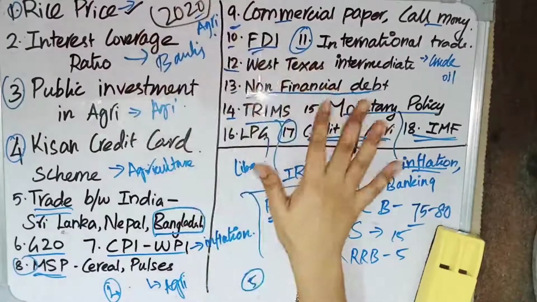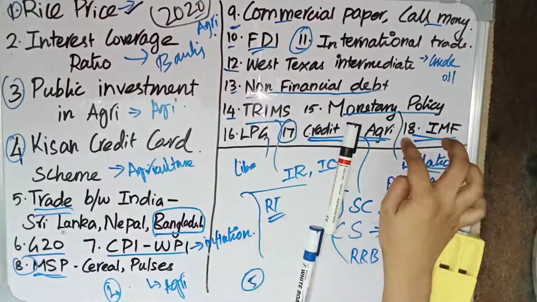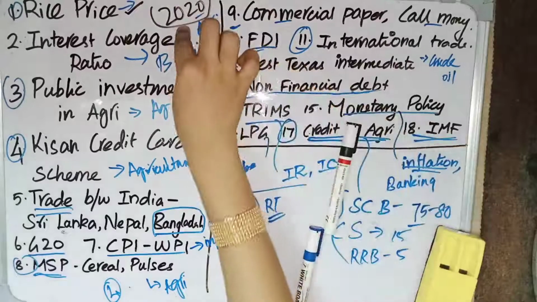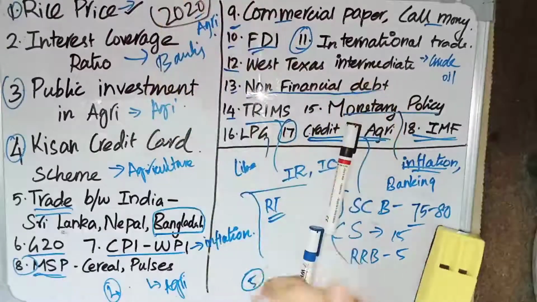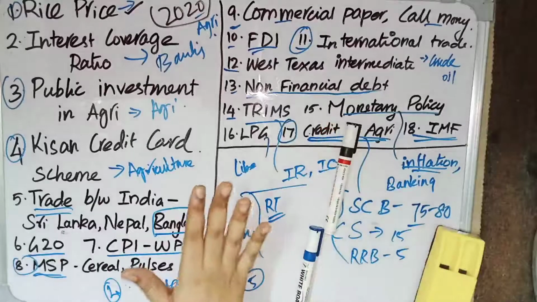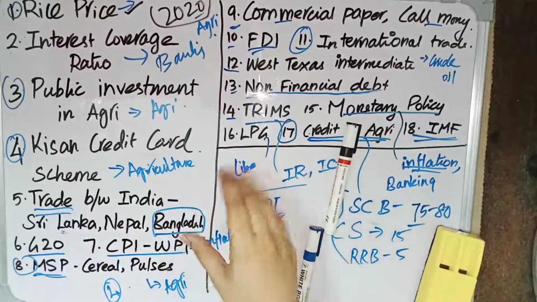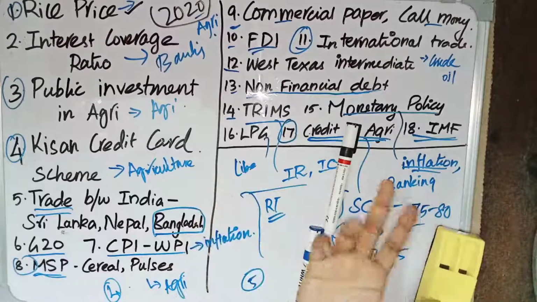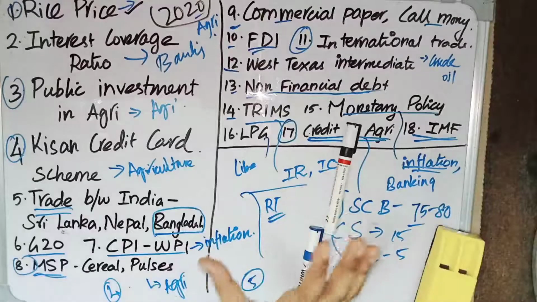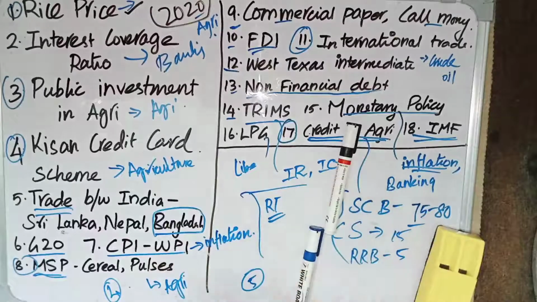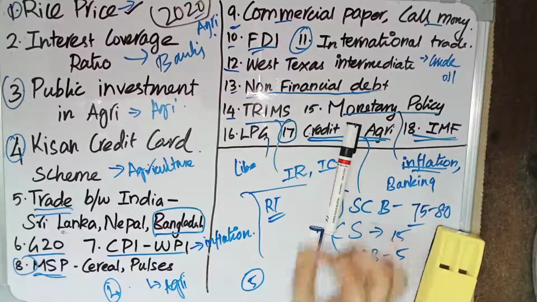From Economy there are around 18 questions which were asked in the UPSC Civil Service Exam 2020, which means that the number of questions asked from Economy is constantly increasing. Earlier the questions from Economy were fewer compared to History, Geography, and Environment. Generally they asked around 10 questions from Economy, but now the trend is changing. They are asking around 15 questions from Economy.